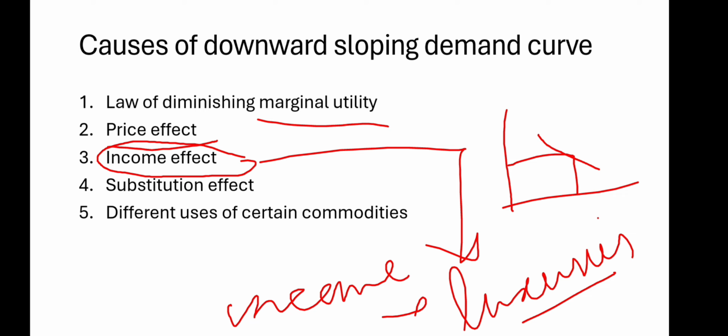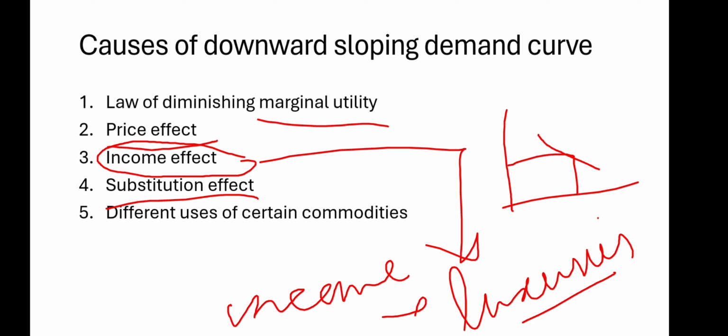Then there is another thing that's called the substitution effect. It's a very important effect. What are the substitutes? Substitutes are the commodities, or the goods, which we can use instead of a particular product. With a fall in the price of a commodity, the price of the substitutes remaining the same, the consumers will buy more of this commodity rather than the substitutes.